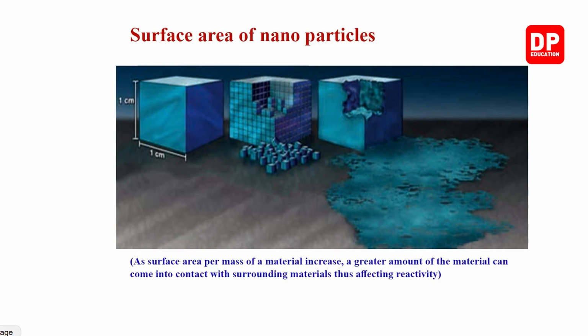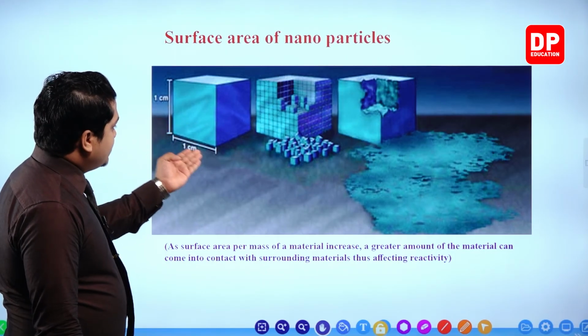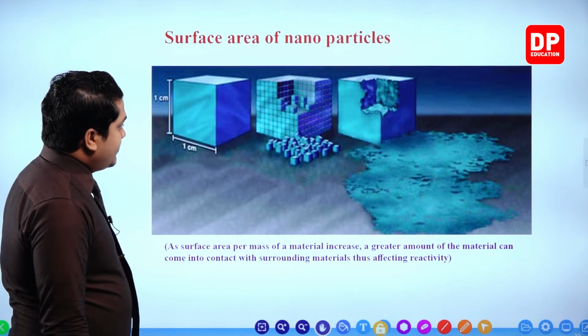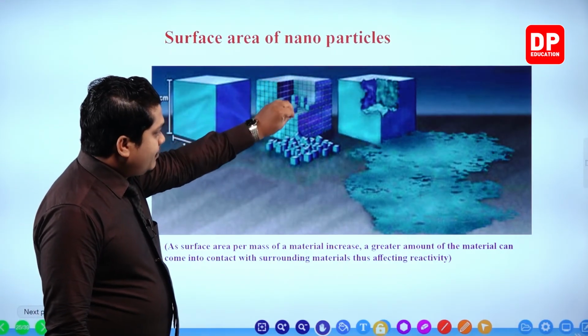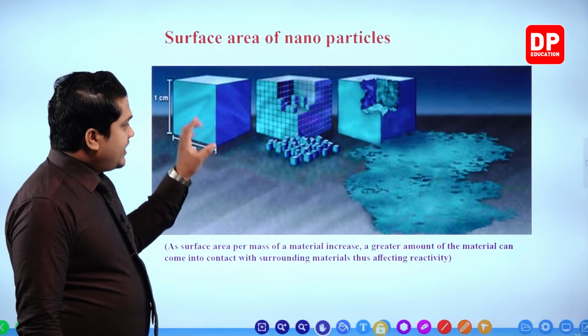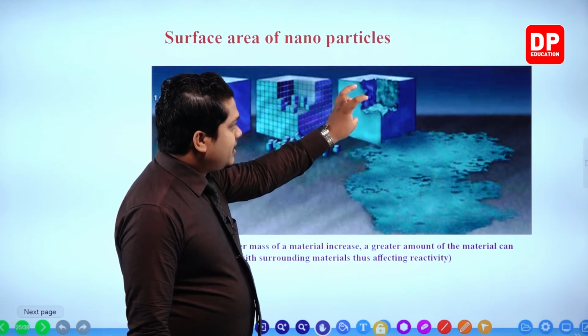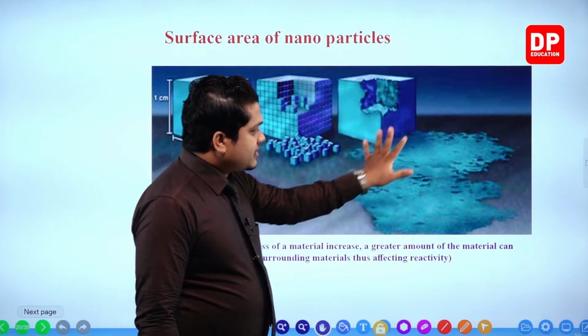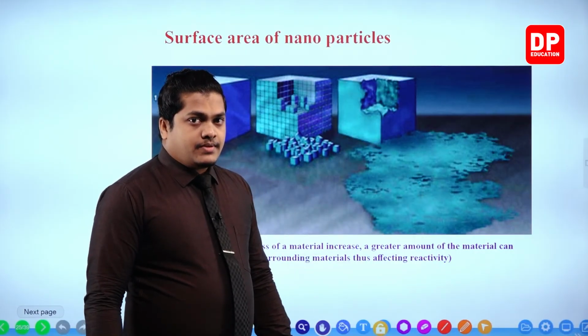By looking at this figure, my dear children, you can get a certain idea. As you can see here, this is a 1 centimeter length cube cut into several pieces, and when you take a portion of it, the surface area is like this. And when you take the same one and cut it into even smaller cubes and take a piece, the total surface area is like this, right?